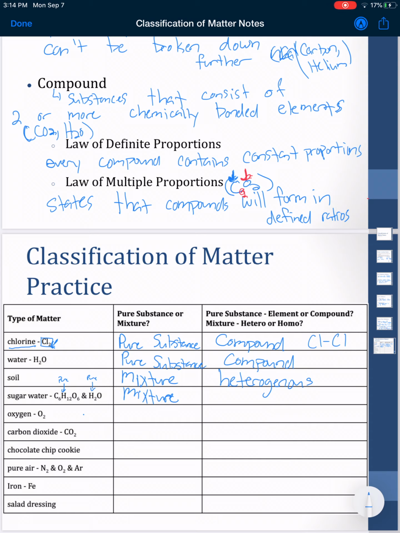That's because they are not chemically combined. The sugar is chemically combined, and water is chemically combined. But if you put sugar into water, that is not a chemical combination. The sugar is simply mixing into the water. And if you mix the sugar into the water, it would disappear, which would make it a homogeneous mixture.